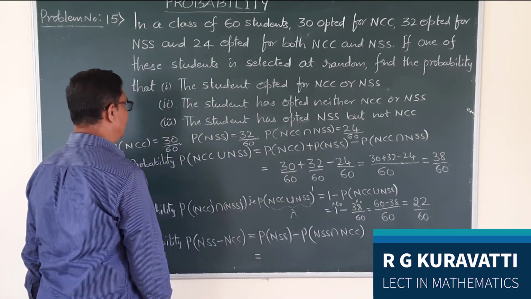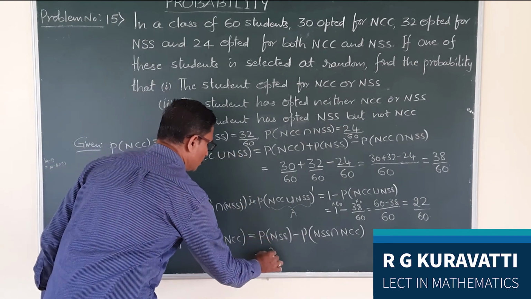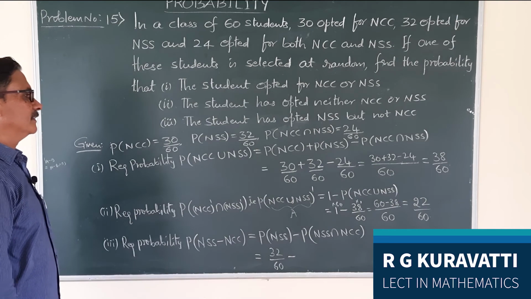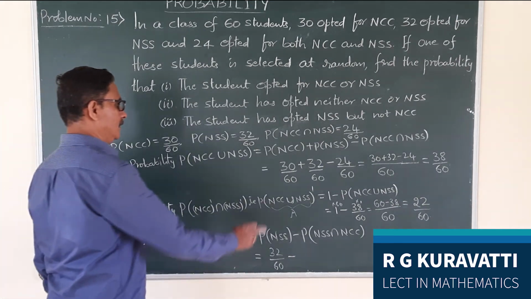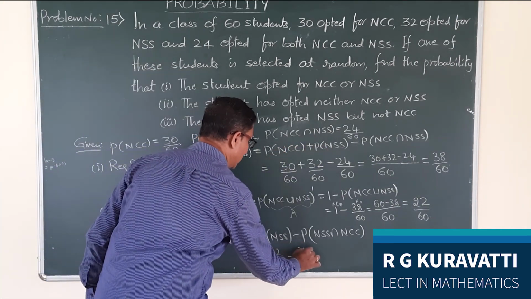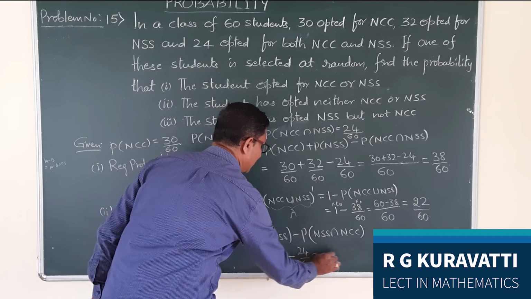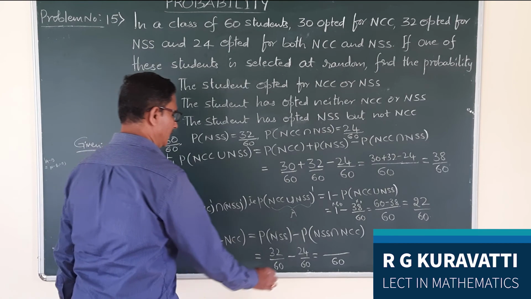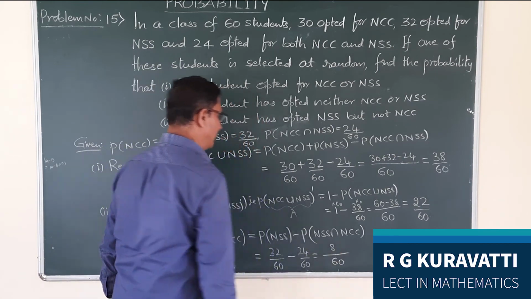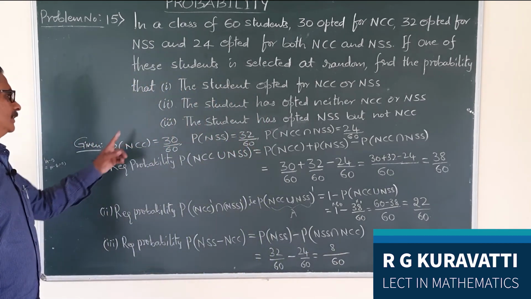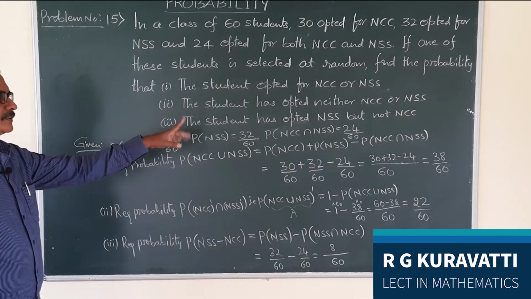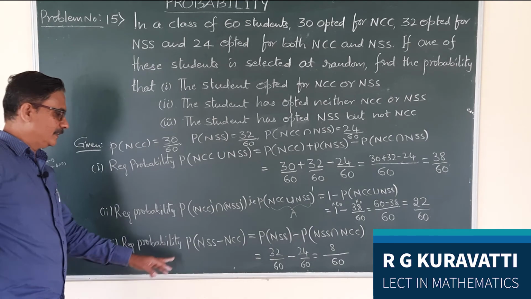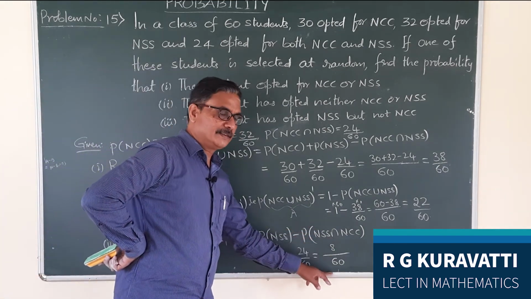Substituting the values. What is P of NSS? 32 by 60 minus P of NSS intersection NCC. How much? 24 by 60. Take the LCM, LCM is 60. 32 minus 24, 8 divided by 60. So that third one is the probability that the student has opted NSS but not NCC. Its probability is 8 by 60.